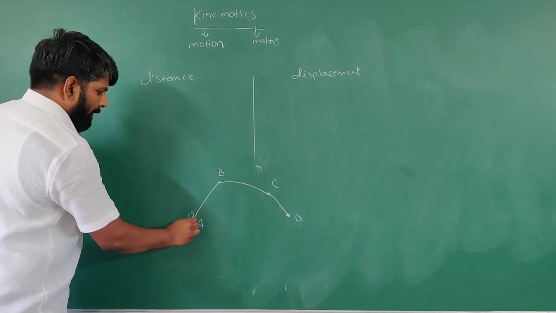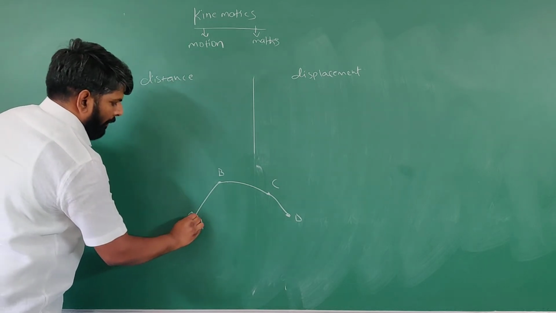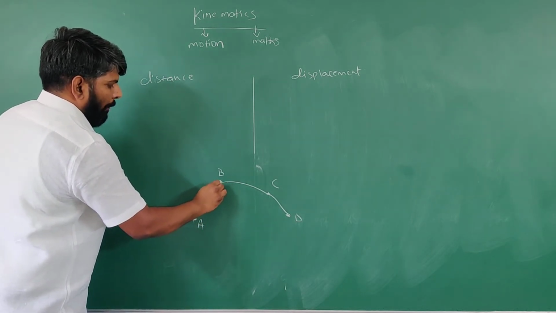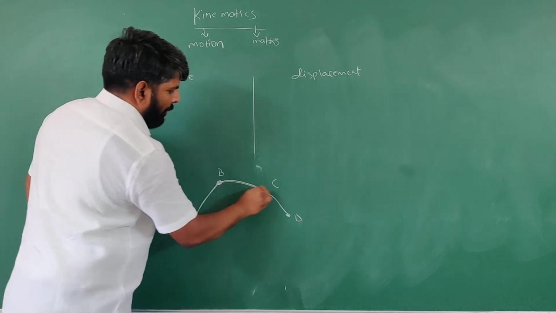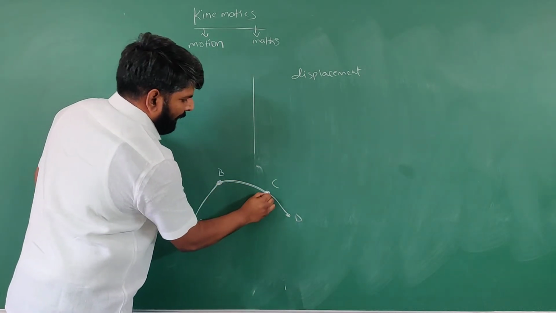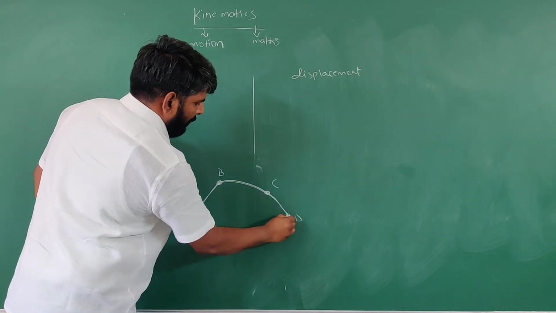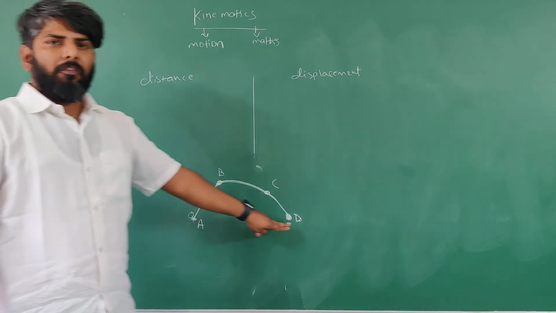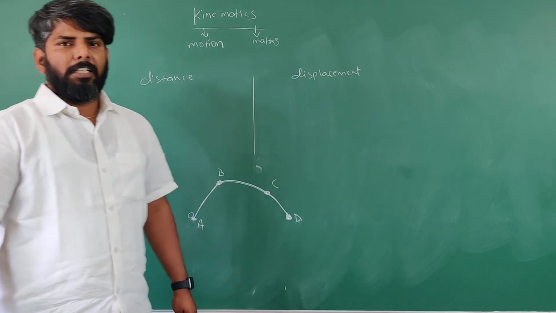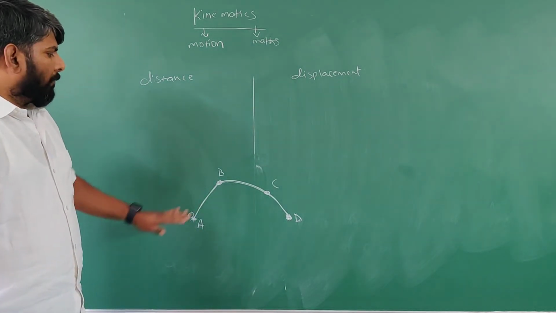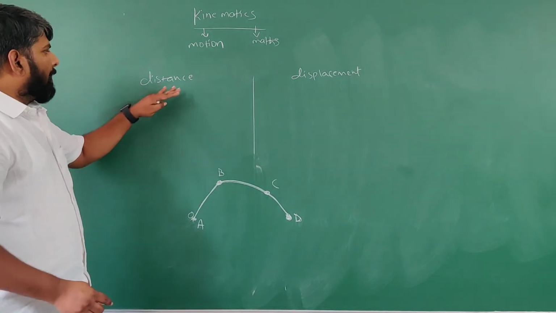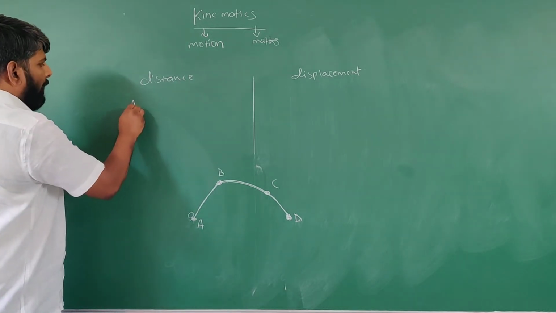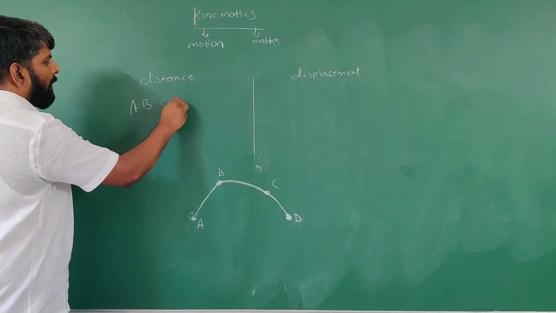First, the body is at A, the initial position. Next it reaches B, then C, then D. So what is the initial position? A. What is the final position? D. Now according to this situation, distance means A, B, C, D.